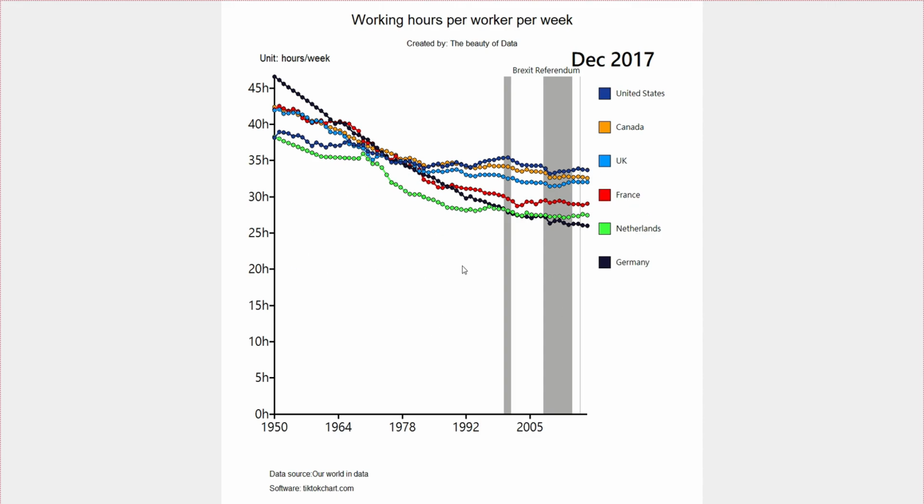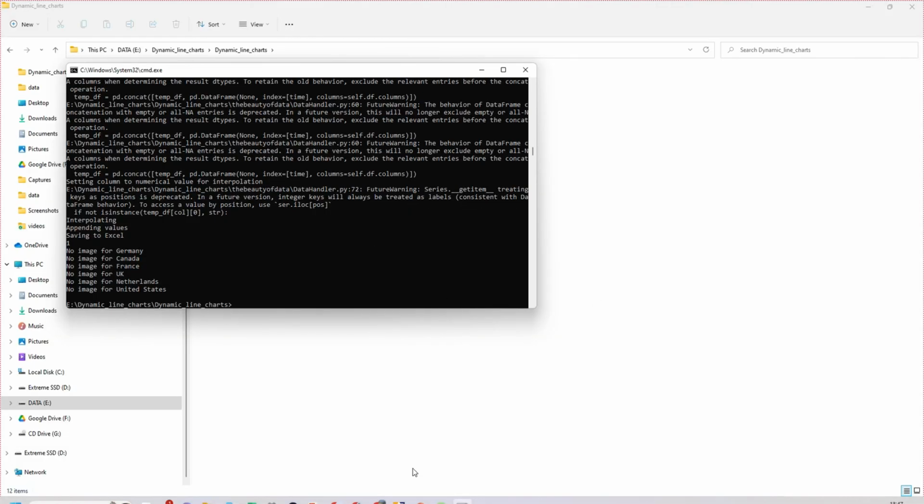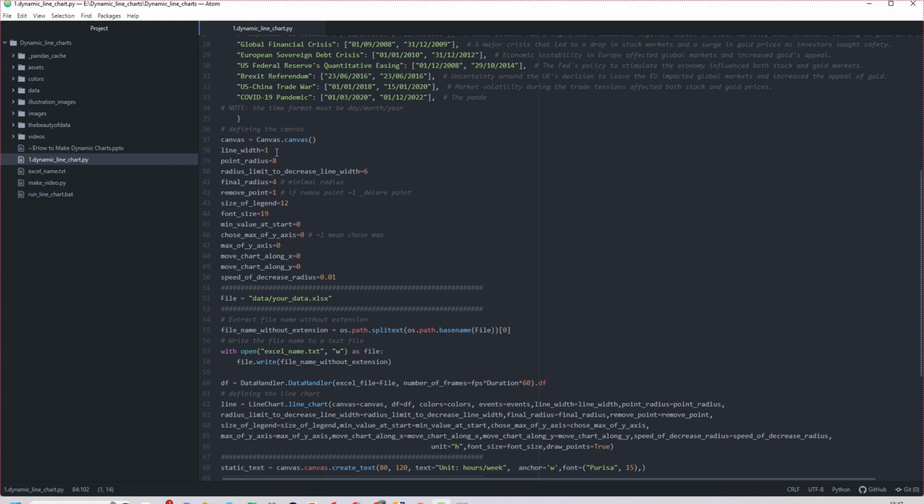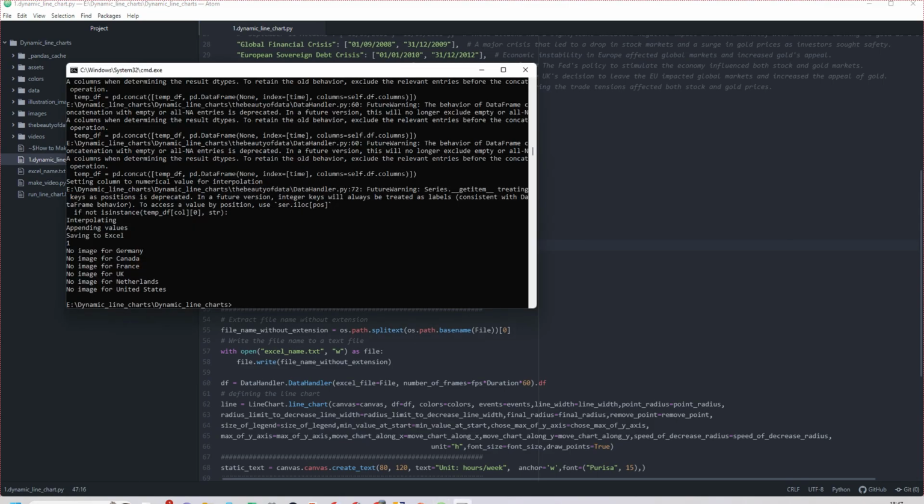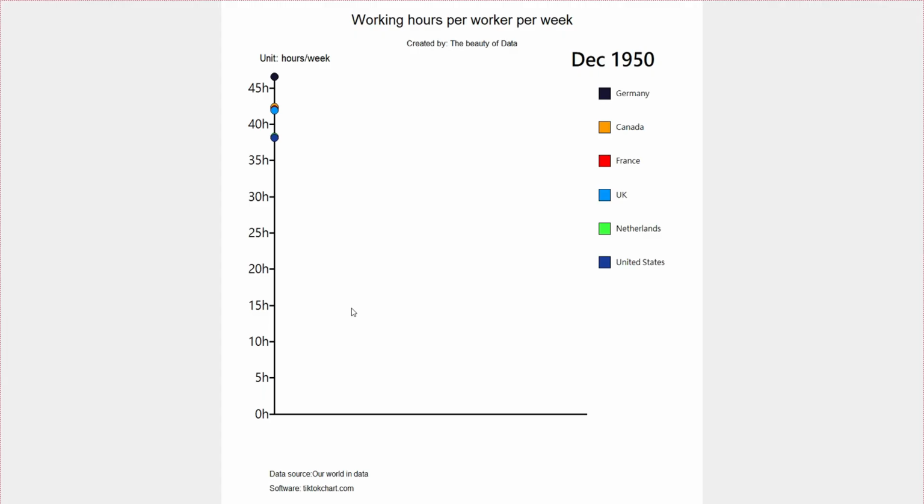Now you can modify this, or you can increase the line thickness. You can do whatever you want. For example, this time I feel that the line thickness is quite small, so I want to increase it. I put it to 5 and I save it. You see the dot here means the file is unsaved, so you press Ctrl S to save it, and then you rerun it by retyping python 1.dynamic line chart and test.